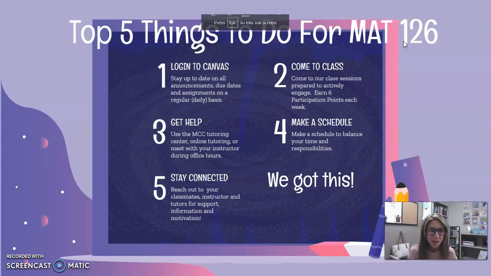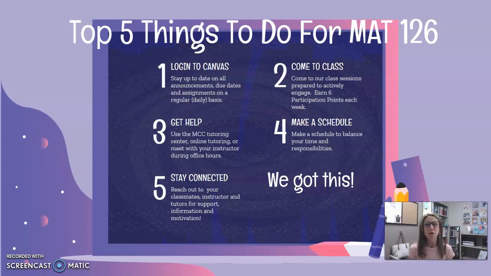Perfect. Okay, let's take a look at the second tip for success. Guess what? You got to come to class, okay? We meet 4 days a week, Monday through Thursday. Each session, you want to show up prepared to actively engage with your classmates, with the content, with whatever activity we're doing for the day. Be prepared to be involved every single day.